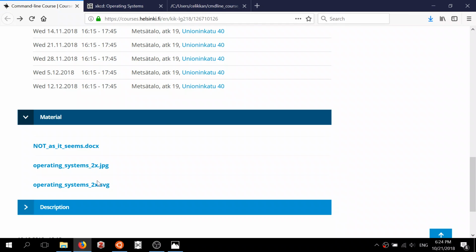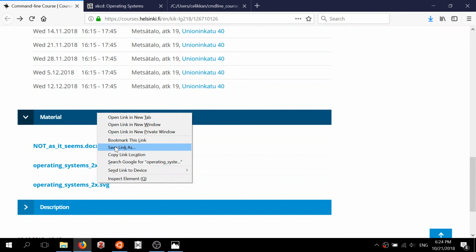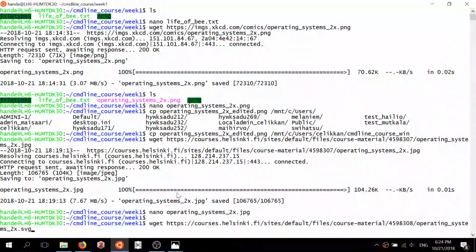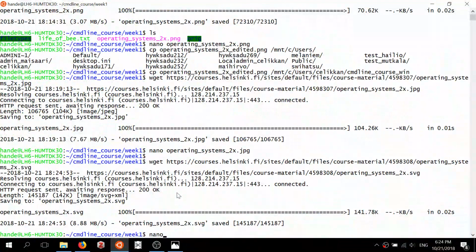And what happens if we go and download this file here and try to open the SVG file?